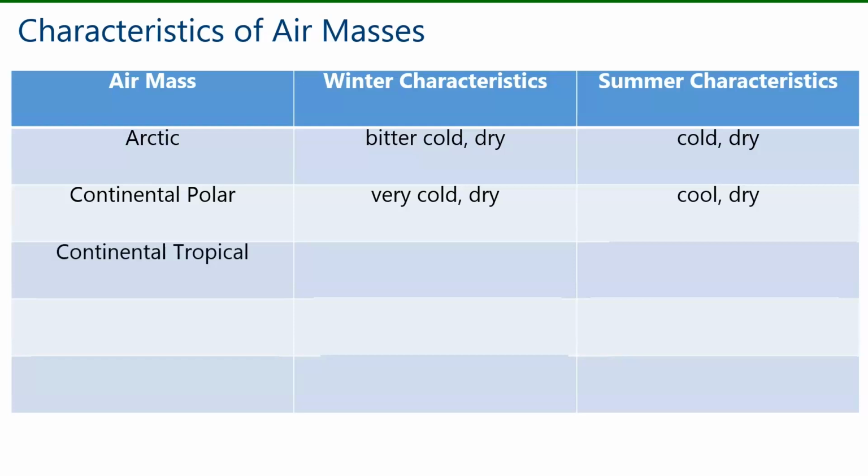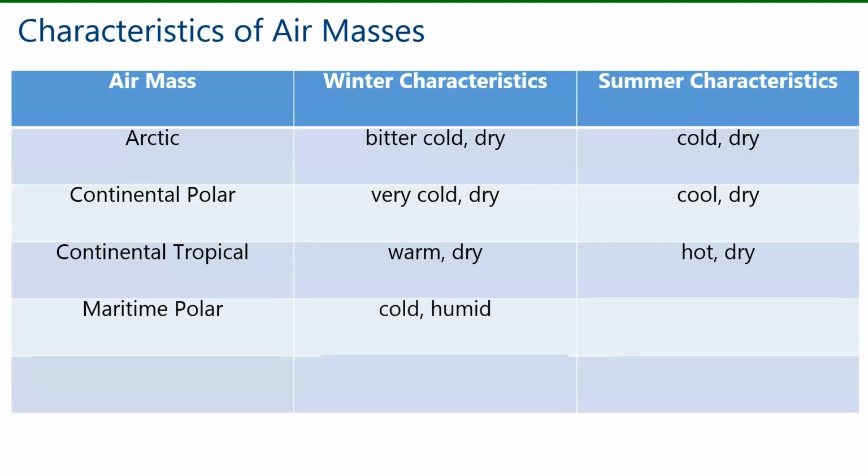For continental tropical, what do you think the characteristics of that air mass will be? Think about the origins of the 2 parts of the name. So continental tropical will be warm because it's a tropical air mass, and dry because it formed over the continent. In summer, it'll be hot and dry. For maritime polar, what do you think the characteristics will be?